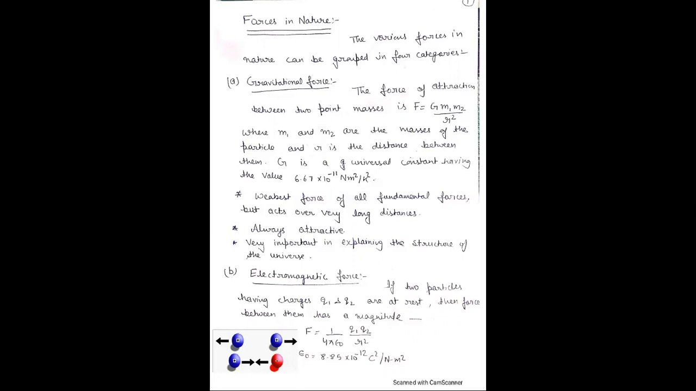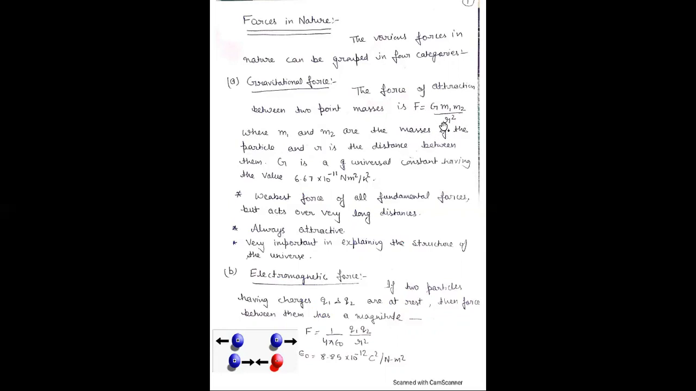First is gravitational force. As we all know, the gravitational force is the force of attraction between any two bodies whose masses are m1 and m2, and these two bodies are separated by a distance r. Here, this is the equation for gravitational force: F equals G m1 m2 by r square. Here m1 and m2 are the masses of the two particles or bodies.